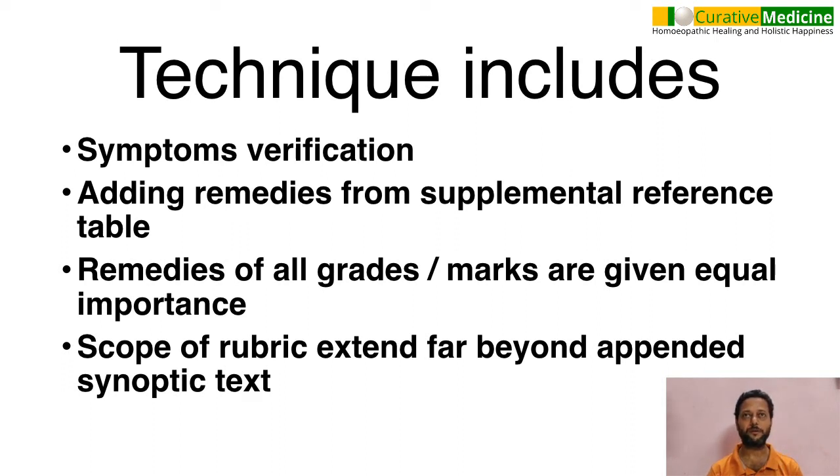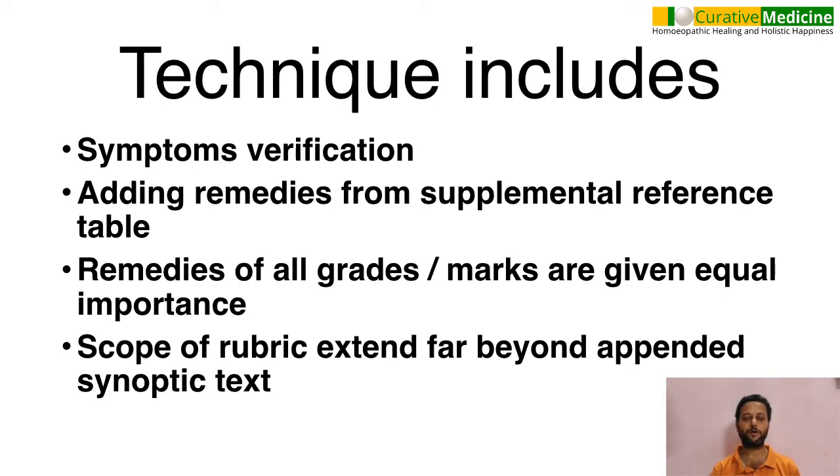The third point which I am very sure about is adding remedies from the supplemental reference table. This is one repertory which has a supplemental reference table. Sometimes there are additions to each rubric, so I verify whether that rubric has an extra reference in the supplemental reference table and extra remedies present in that. If it is there, I will carefully include it in the main rubric, add the remedies and study it up.